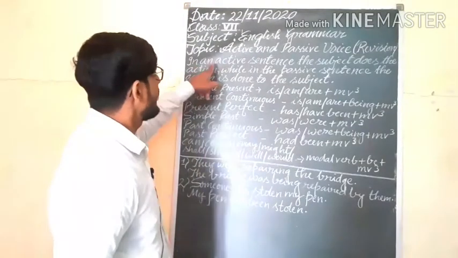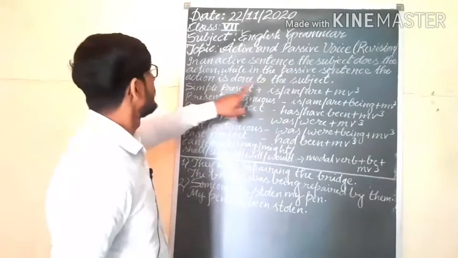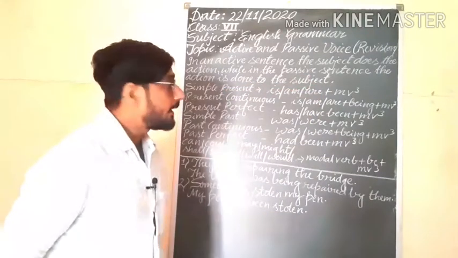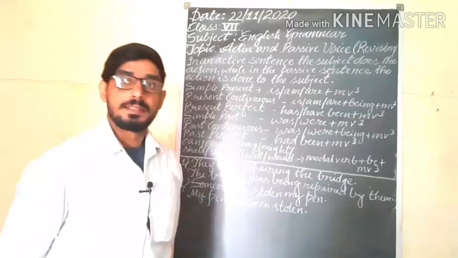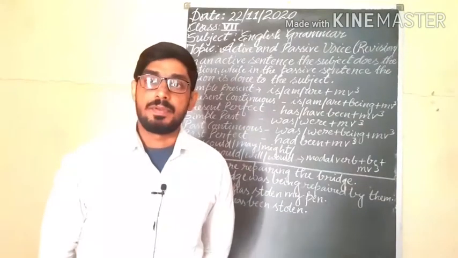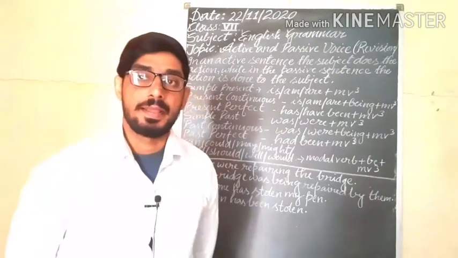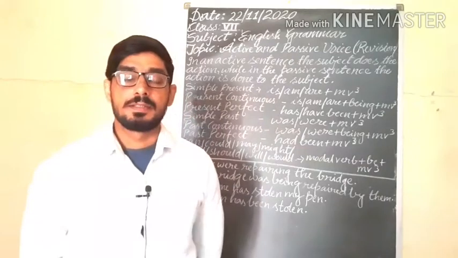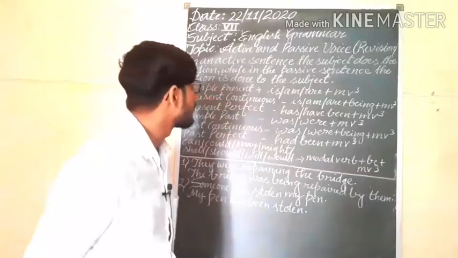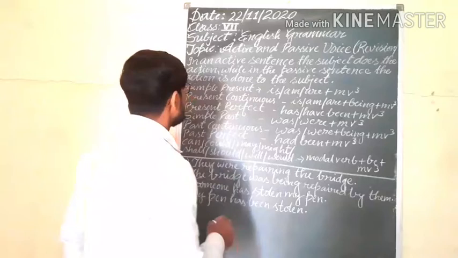In an active sentence, the subject does the action, while in the passive sentence, the action is done to the subject. It means that the subject of active voice will be the object in passive voice, and the object of active voice will be the subject in passive voice. Understand? So here you will get some changes.